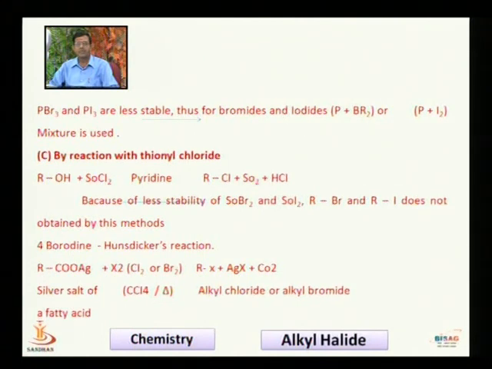Now in case of alcohol, say SOCl2, thionyl chloride, again ROH plus SOCl2 gives HCl plus SO2 plus RCl, alkyl chloride produced. But because of less stability of SOBr2 and SOI2, alkyl bromide and alkyl iodide are not produced.